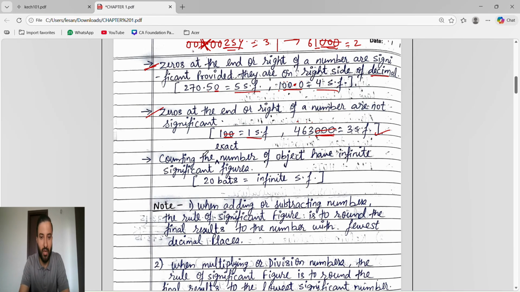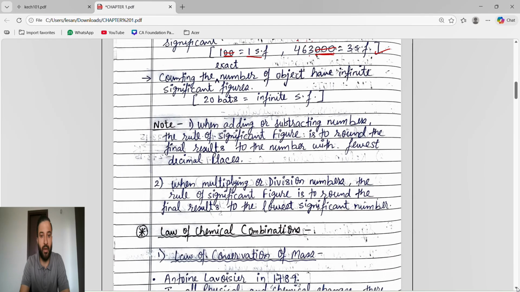Done? Yes. See, counting the exact number of objects gives infinite significant figures. At the start I told you, if you have an exact number, then it has infinite significant figures. In the examination, if they ask, don't take that it has no significant figures or 0 significant figures. No, if you take that option, it is wrong. You have to take that it has infinite significant figures.